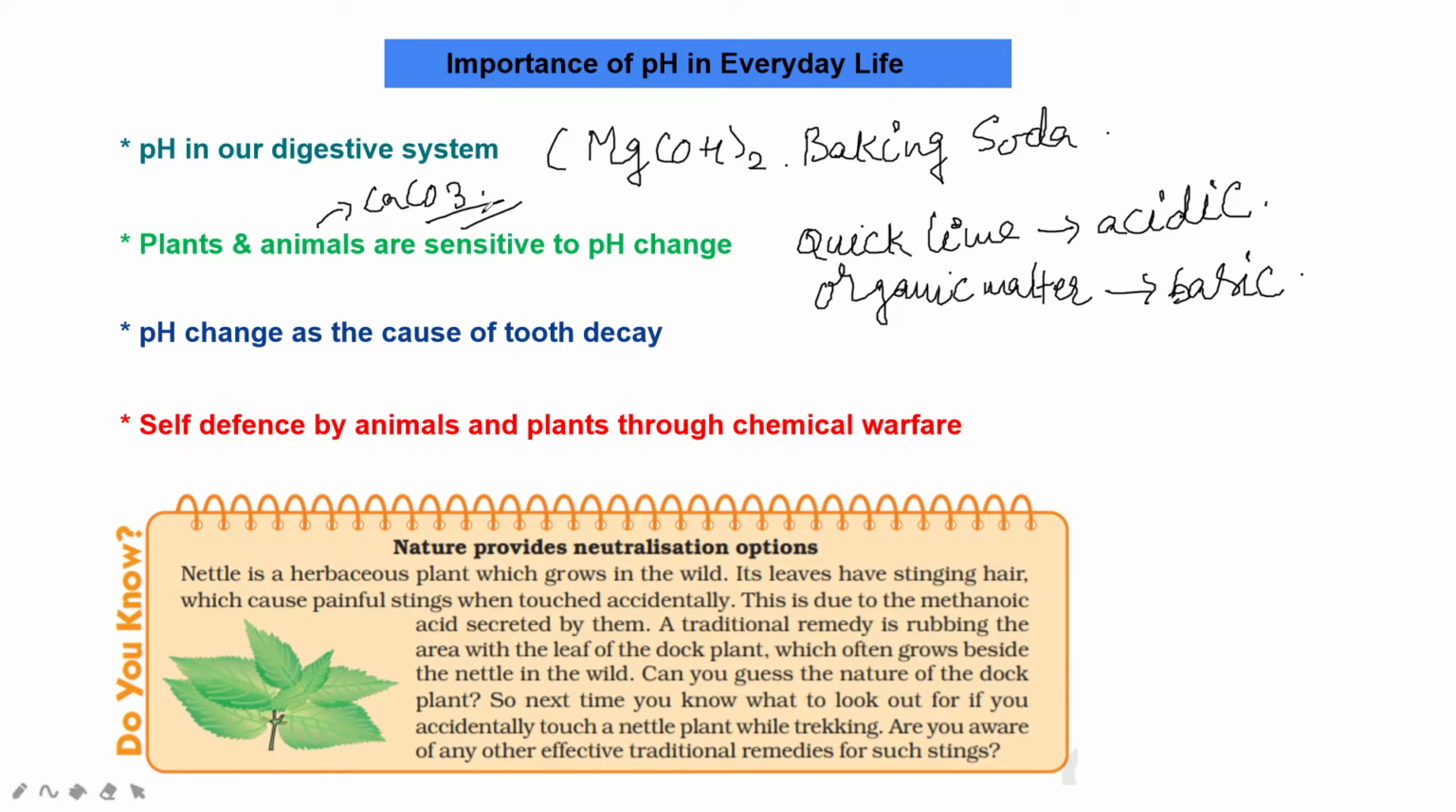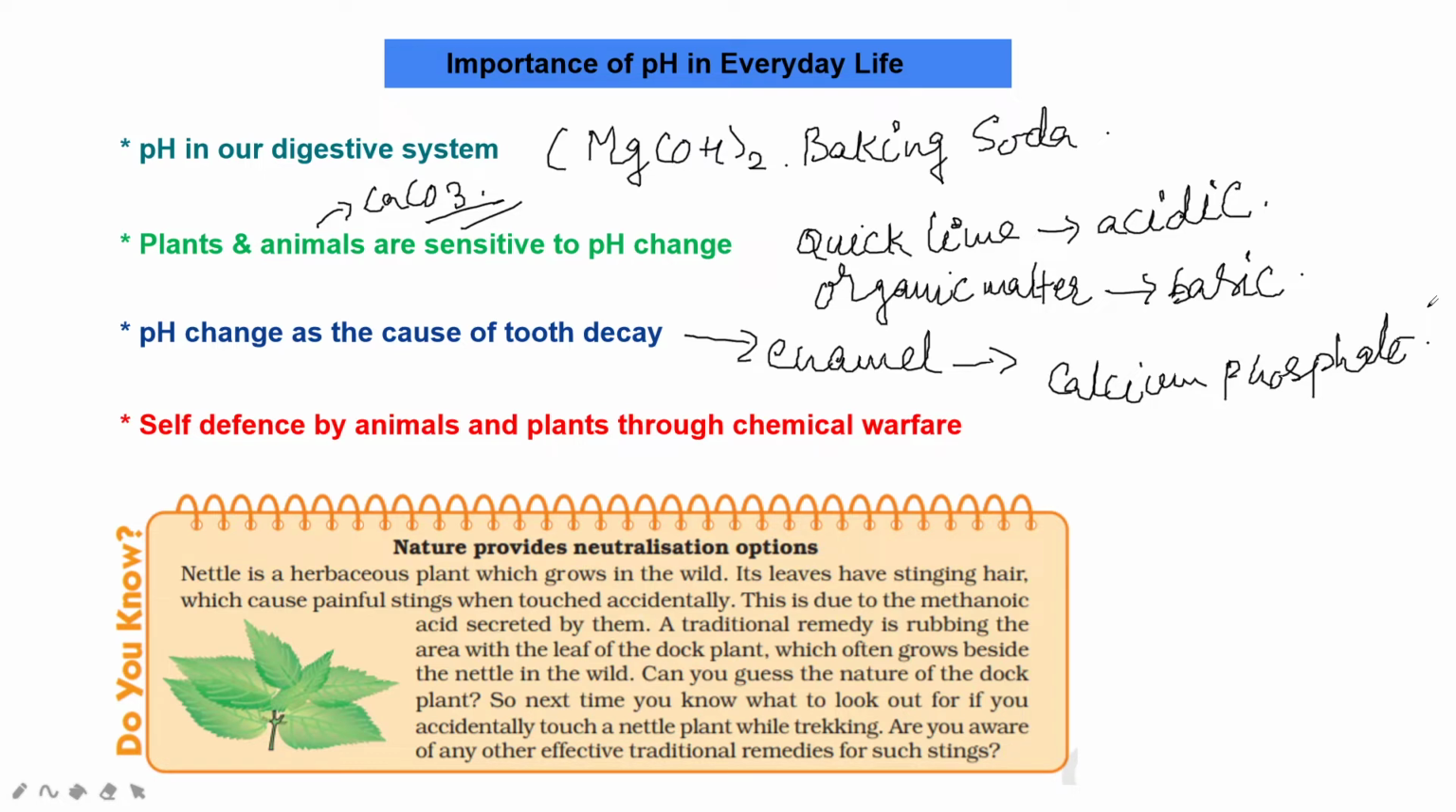Enamel is made up of what? It is calcium phosphate, Ca3(PO4)2. It is made up of calcium phosphate, so that's why it may corrode. That's why the best way to prevent tooth decay is to wash your mouth after brushing, or else you should use only basic paste. Fluoride rich paste only you should use.